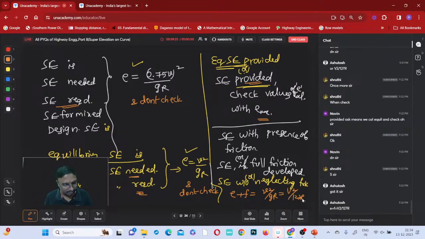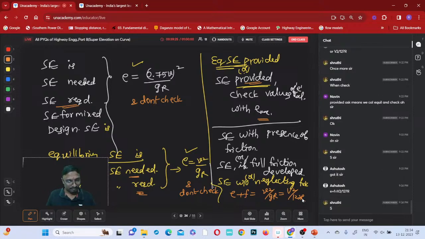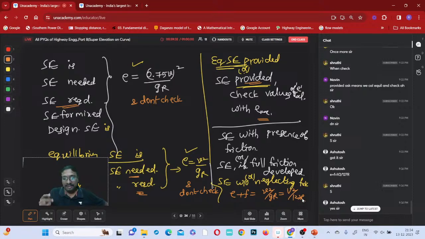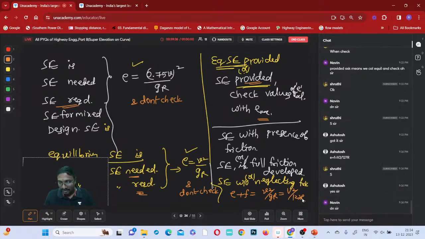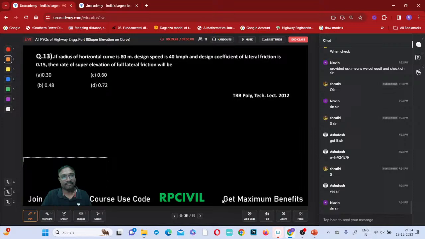When to go for which formula? Naveen, you are there also. Is that clear to everyone now? Naveen? And others also, clear or not? Clear now, everyone? Now I'll go for the last question. Shall I go for the last question? This is the 13th question I'll go for. Okay.